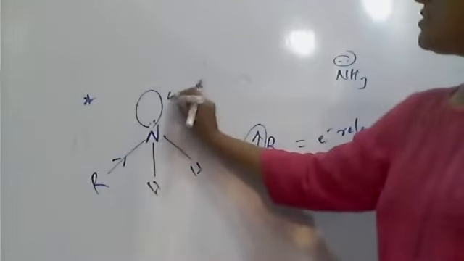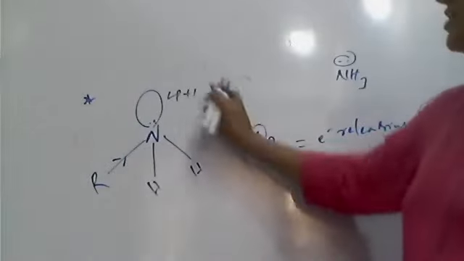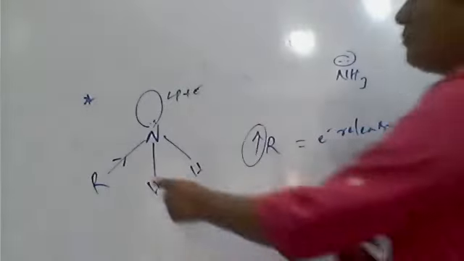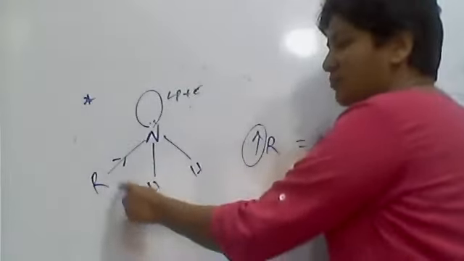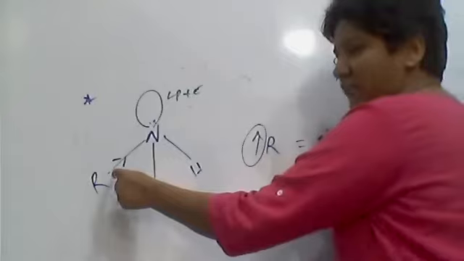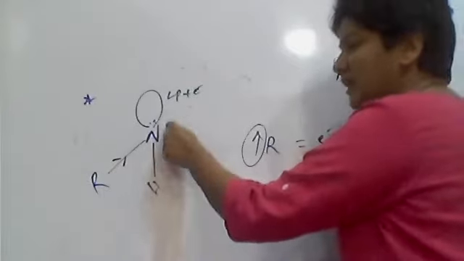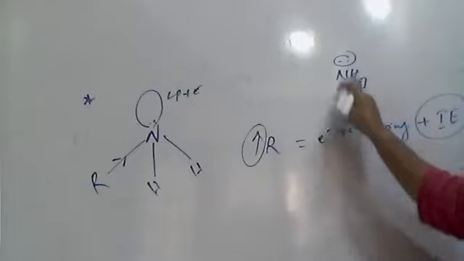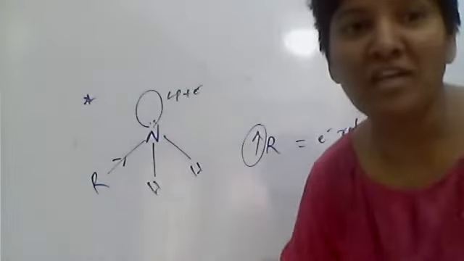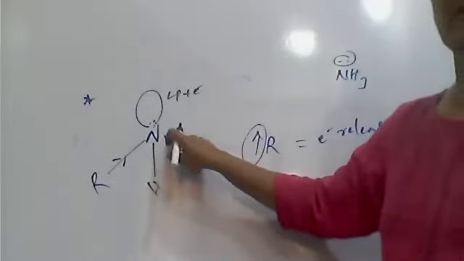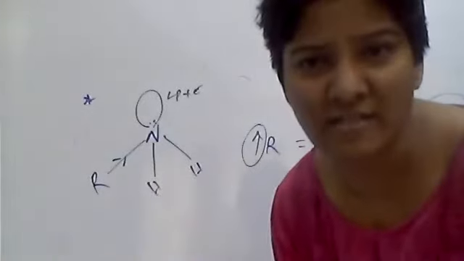Along with this lone pair, some more extra electrons are there, because this R is a plus I group, electron releasing. So due to the aliphatic alkyl group, which is a plus inductive effect group, the electron density on nitrogen increases. So compared to normal, unsubstituted ammonia, what happens? This amine will be a faster electron pair donor, because as the electron density on the nitrogen increases, the donation capacity increases.